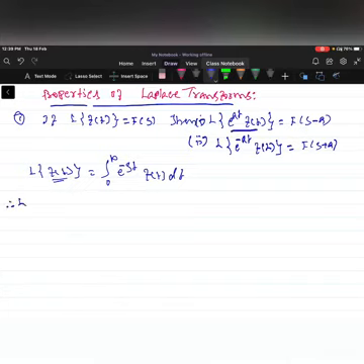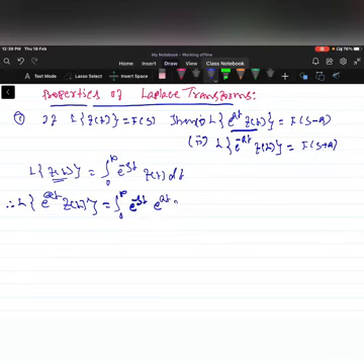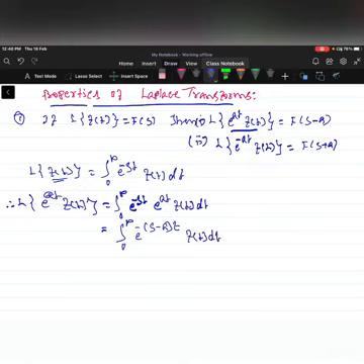Therefore Laplace of e power at into f of t is equal to the integration from 0 to infinity e power minus st into e power at f of t dt. So this is equal to the integration from 0 to infinity e power minus of s minus a into t f of t dt.